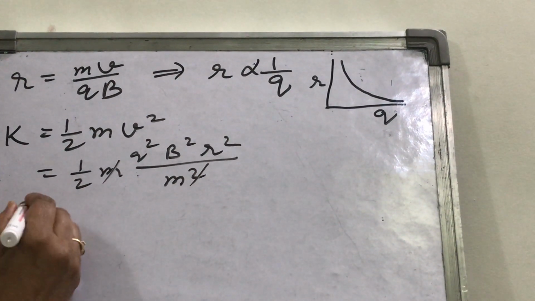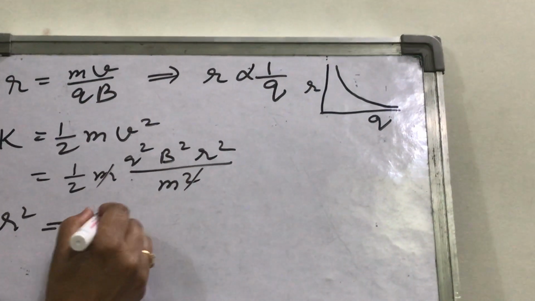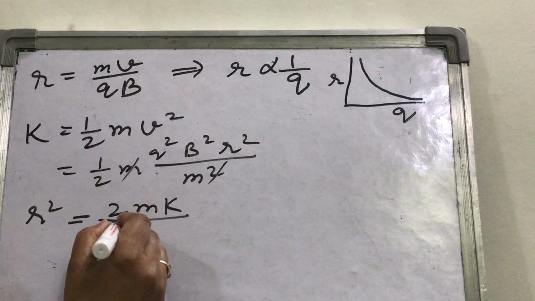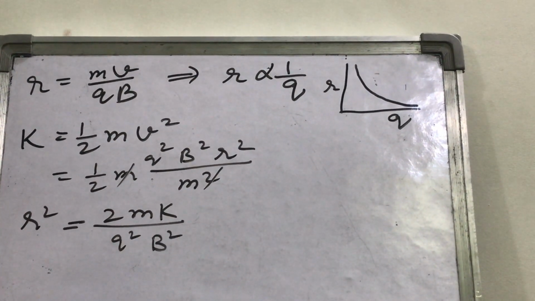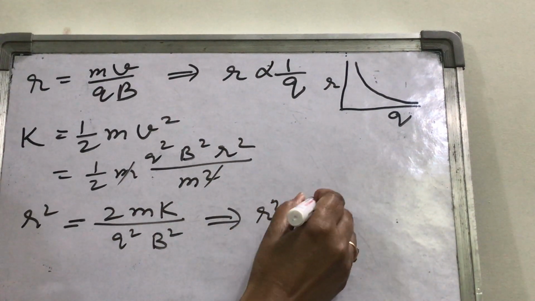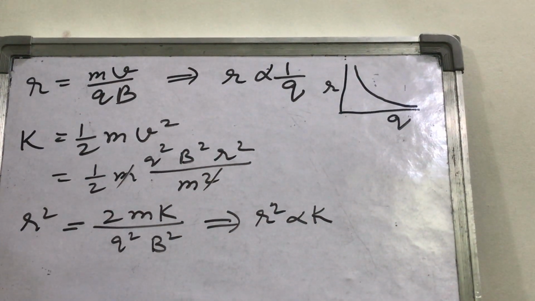And what do you get from this relation? r square equals 2mK upon q square B square. Then what do you observe here? That r square is directly proportional to K as the other factors are constant.